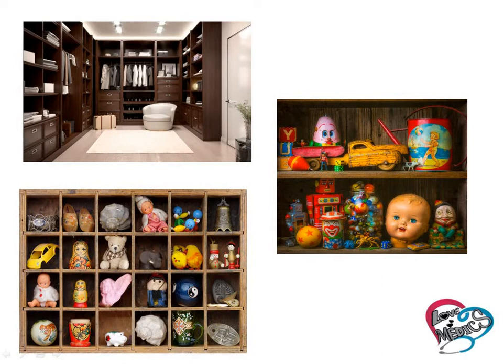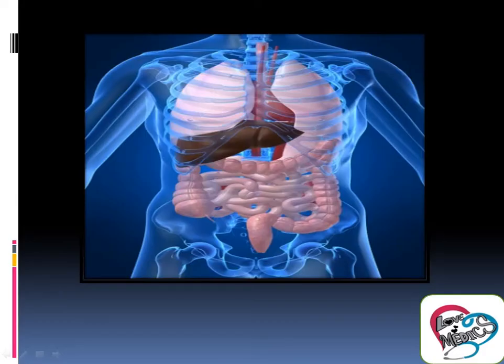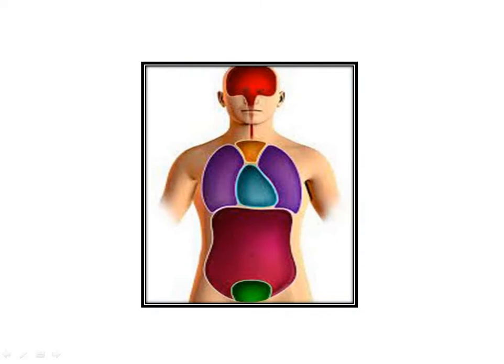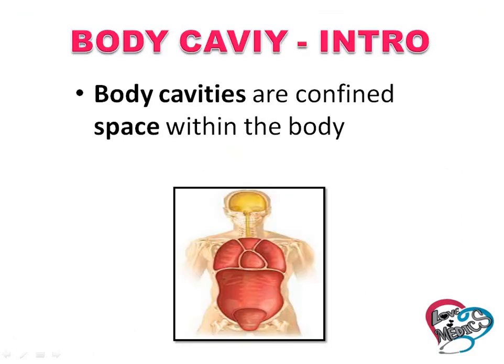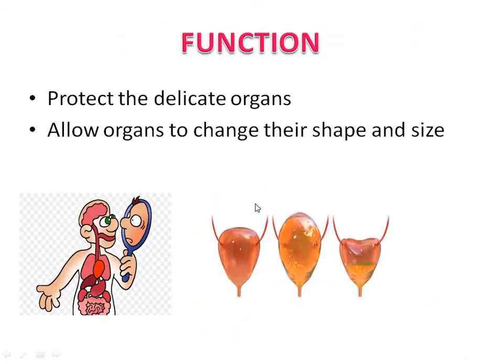If we want to place a thing, first we need a place, like a shelf or cupboard. Same as our body organs need a space for the arrangement. What is that place? That is the body cavity. Body cavity means a confined space within the body. These are the body cavities.